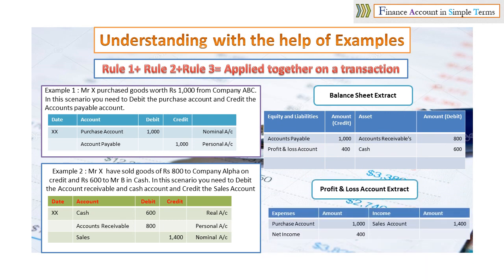On the asset side, we have accounts receivable of 800 rupees from example 2, cash of 600 rupees again from example 2, and on the income side, we have the sales account with 1400 from example 2. On the liability side, we have accounts payable of 1000 rupees, and the purchase account in the P&L on the expense side of 1000 rupees. Let's move to the next slide.